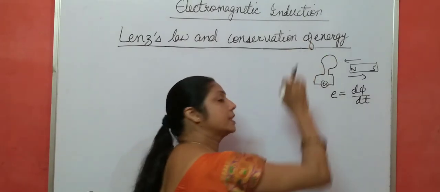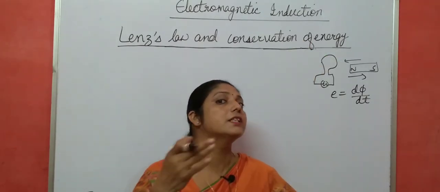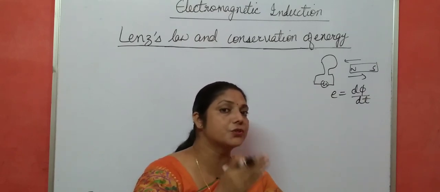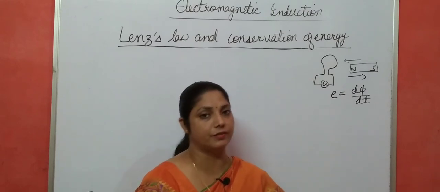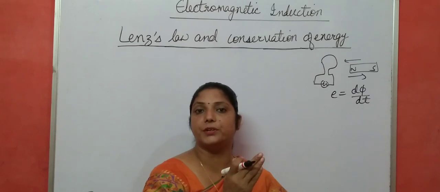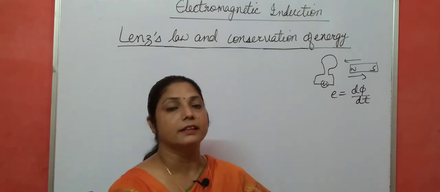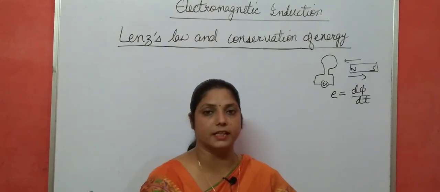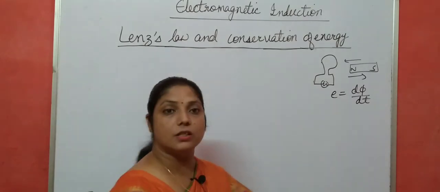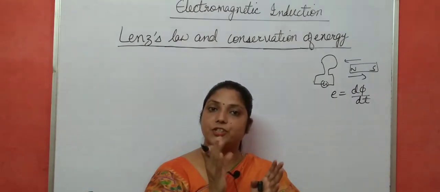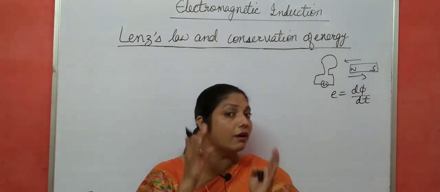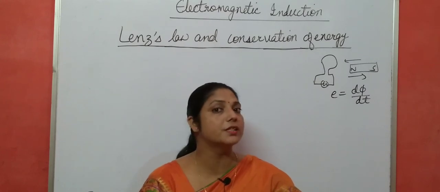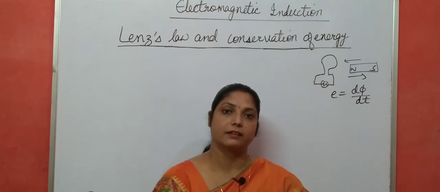If the induced current is produced by an increase of magnetic flux, its direction is such that it tries to decrease the flux. If it is produced by a decrease in magnetic flux, its direction is such that it tries to increase the flux. So it opposes the change of magnetic flux.